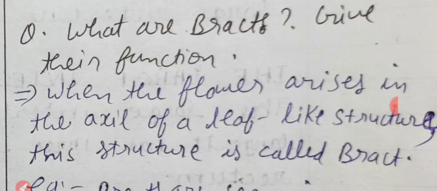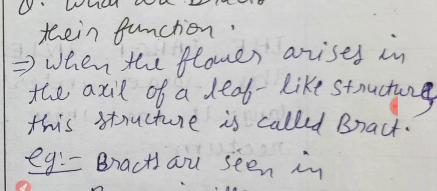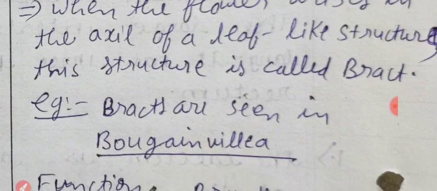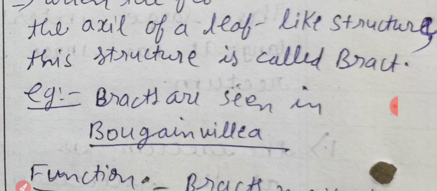Those are known as bracts. Example, bracts are seen in bougainvillea.